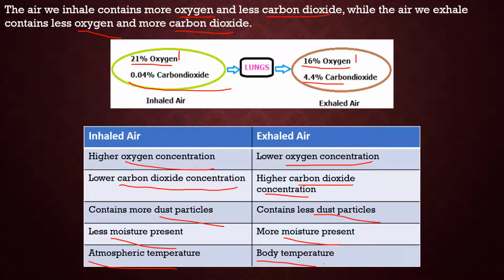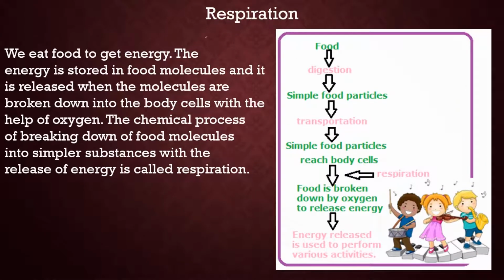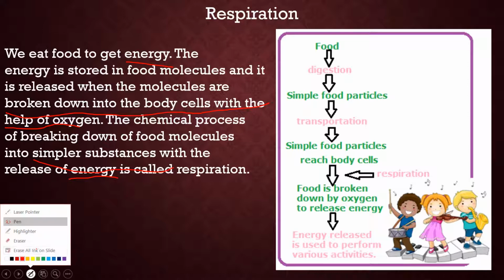So now let's move to the next topic, that is respiration. We eat food to get energy. The energy is stored in food molecules, that is in the form of glucose, and it is released when the molecules are broken down in the body cells with the help of oxygen. This chemical process of breaking down of food molecules into simpler substances with the release of energy is called respiration.